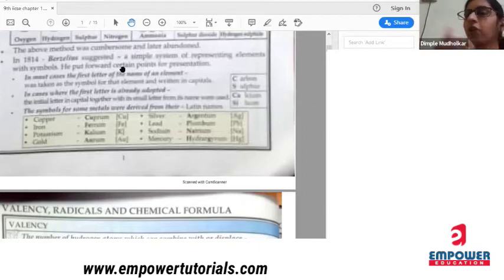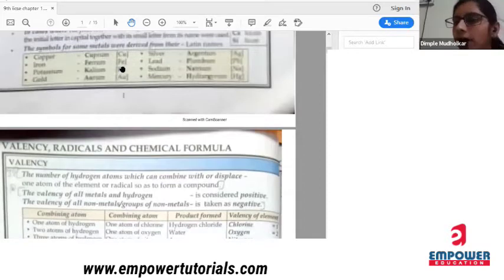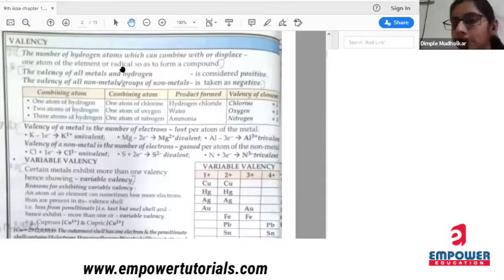So he used the second letter also to give their symbols. And next, some elements were given symbols derived from their Latin names. So this is all about the symbol, the concept for symbol.